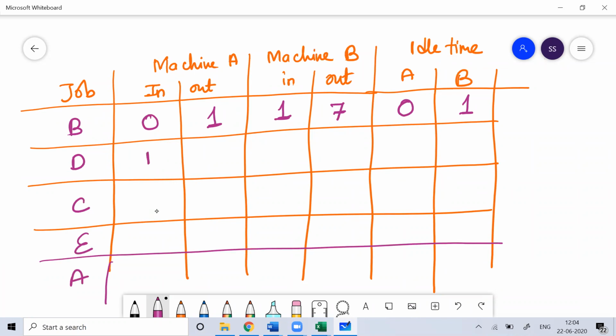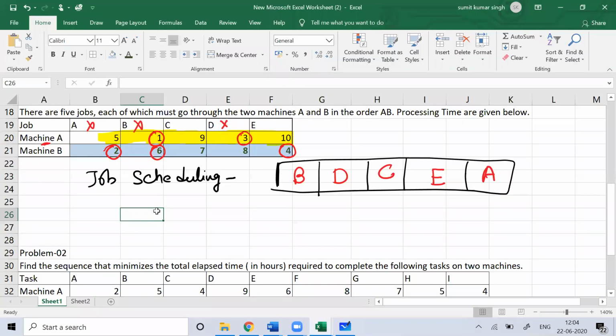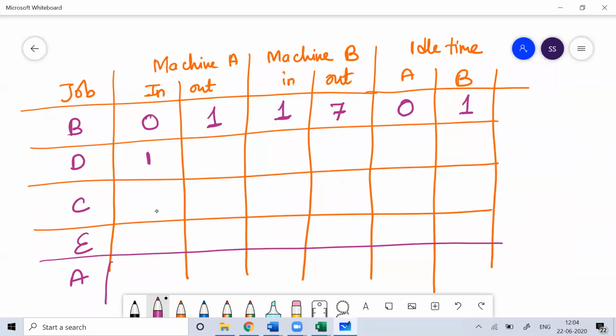Now talking about D, it will start after 1 hour, because after 1 hour job B is getting over on machine A. Immediately after that job D will start, and you can see how much time job D will take. Job D on machine A is taking 3 hours. So 1 plus 3 is 4. It gets over after 4 hours.